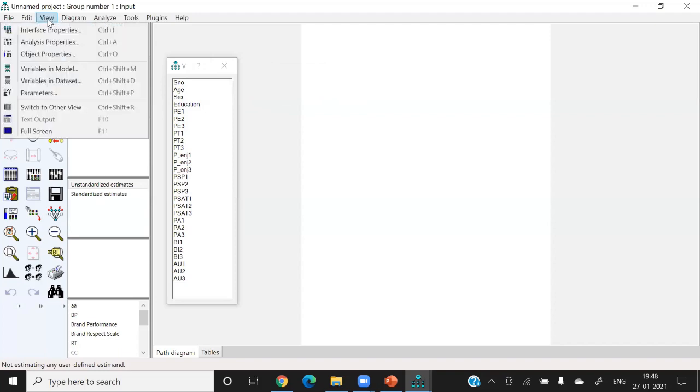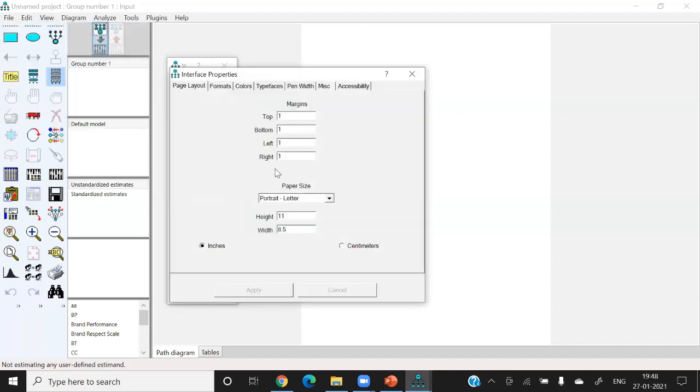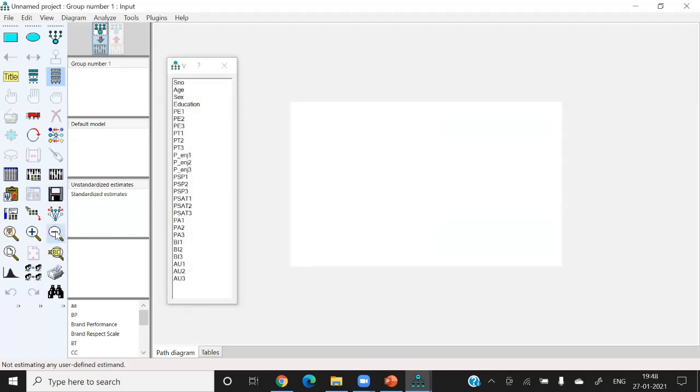interface properties, because for structural equation modeling, I always prefer to use landscape legal. This is the best option for measuring the structural equation model. So I use this paper size, apply, and after that you can see that the paper size is like this. Okay, now I'm making the model,